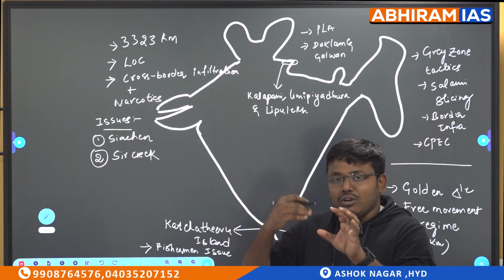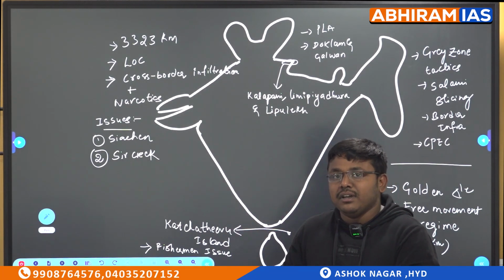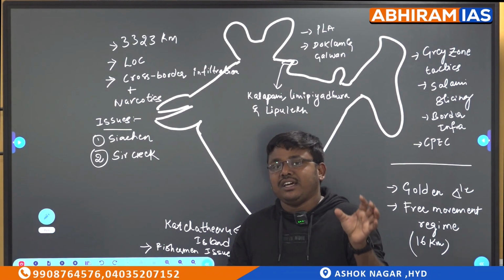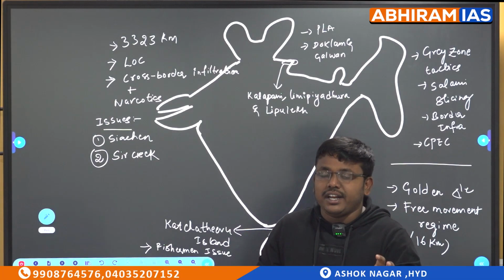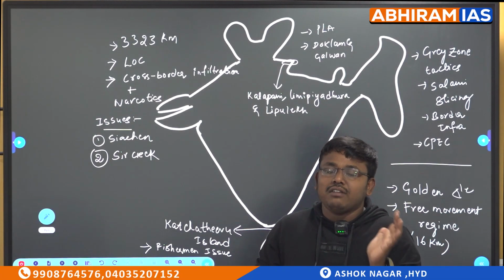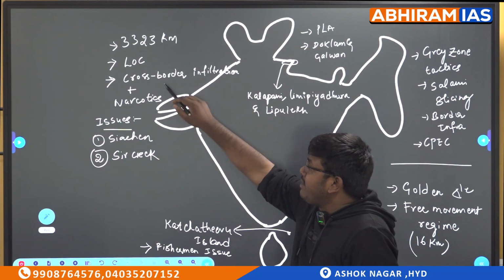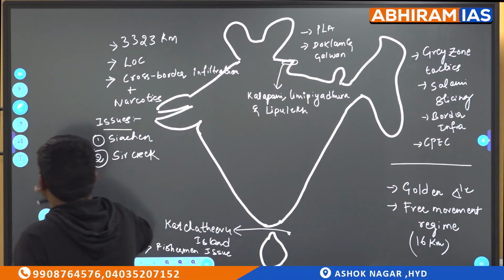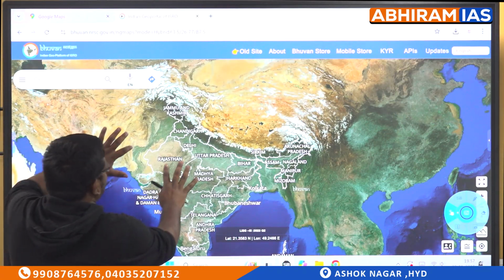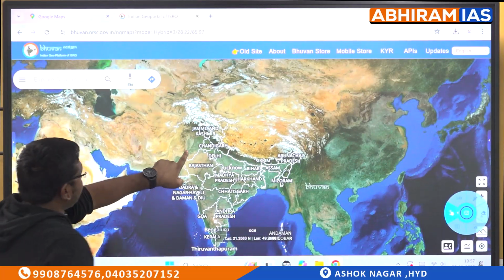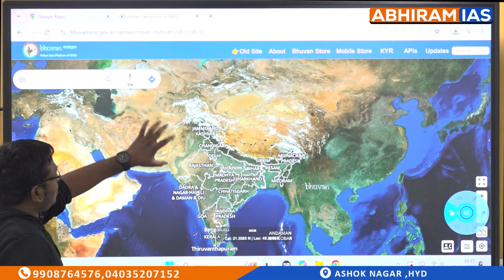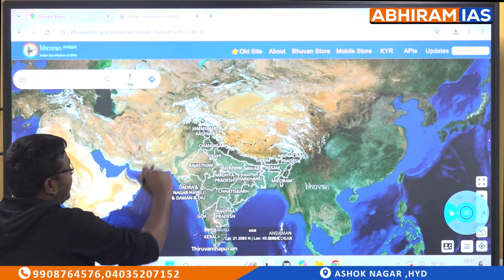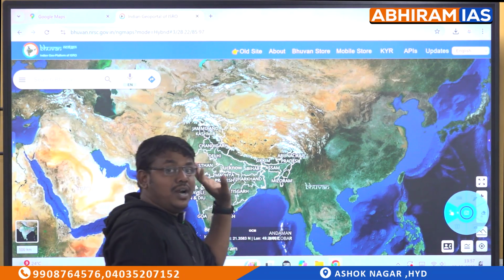If you come to the south of that border, then we are having Punjab. In Punjab, the main issue is with drones, and the second issue is narcotics. Most of the drugs that are coming into India are from the Punjab border. Why? Because we are having the golden triangle here. If you look at the map, here you are having Pakistan, Afghanistan, and Iran. In these areas you are having the golden crescent, subject to correction.